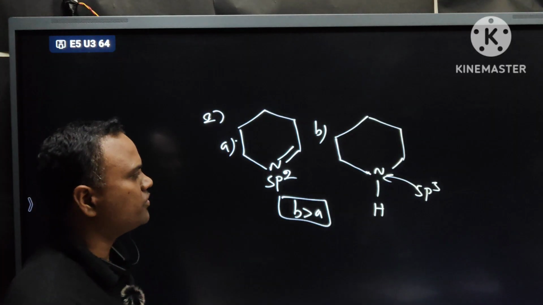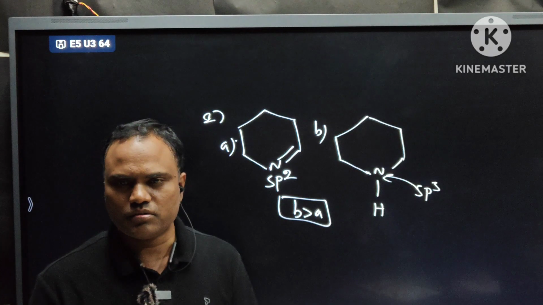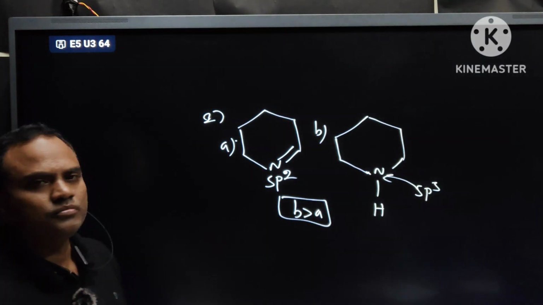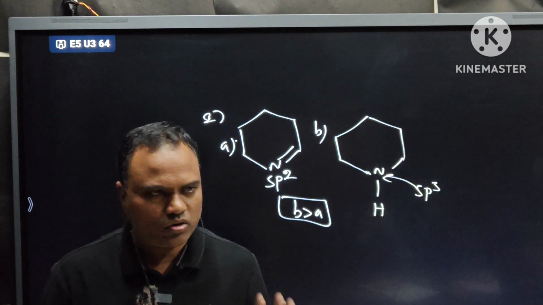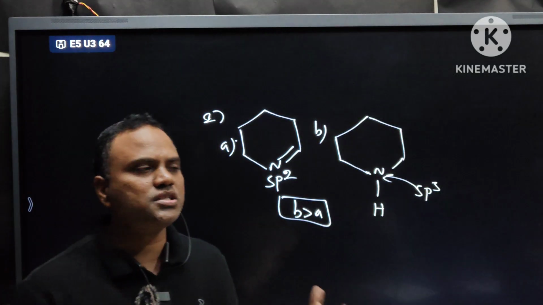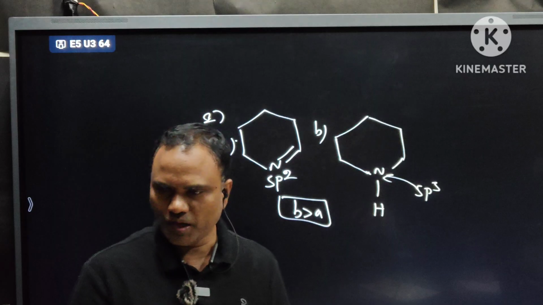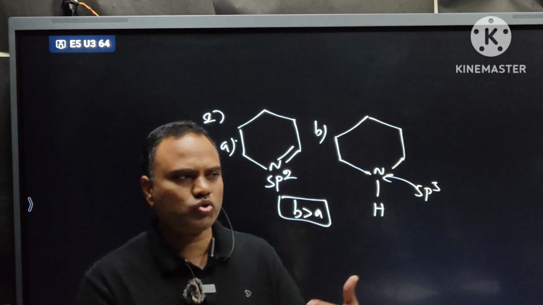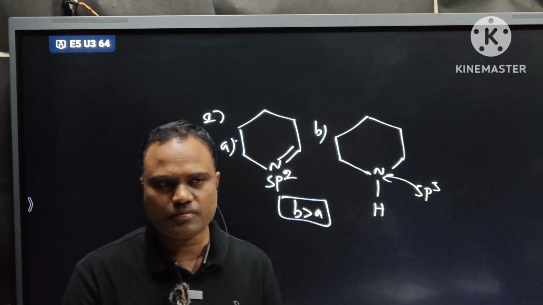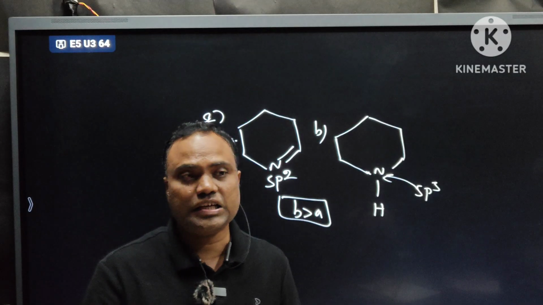We go with the application part rather than theory. Right. First condition or rule is checking hybridization. If hybridization is the same, for example, in two compounds hybridization is the same, sp3 or sp2, then check the degree of amines.